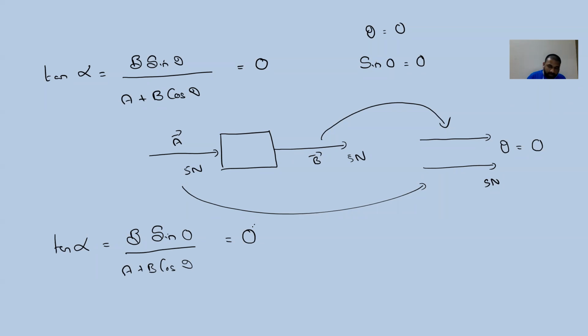All the directions we are measuring with respect to vector A only. So the direction of the resultant vector makes 0 degree with vector A. That is the answer for this. Is that clear for you?